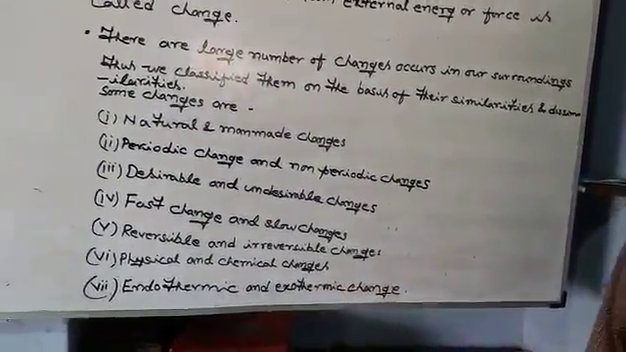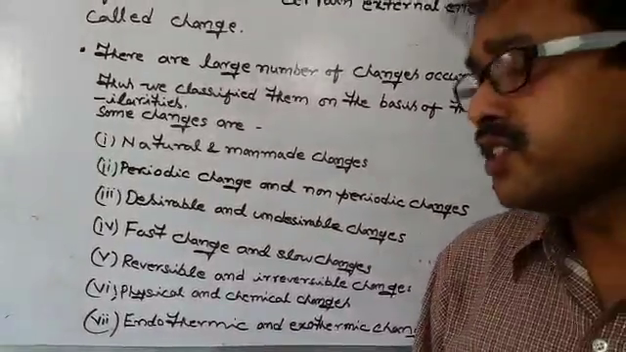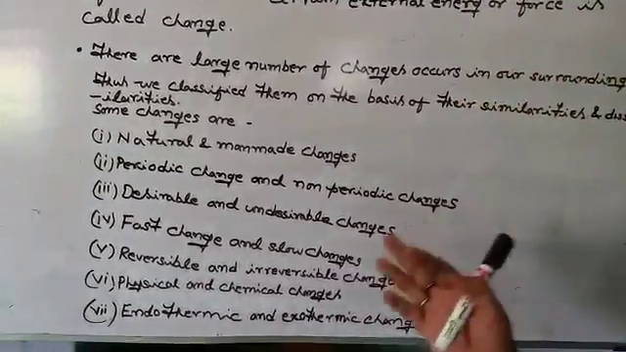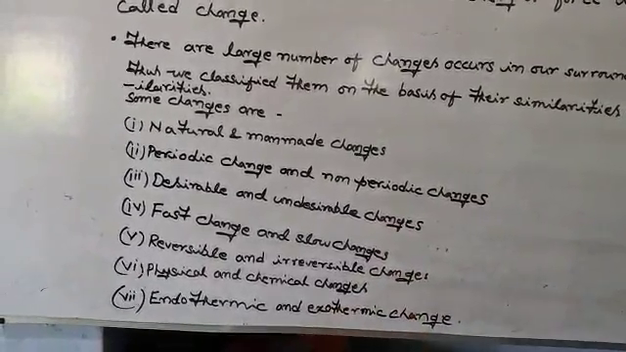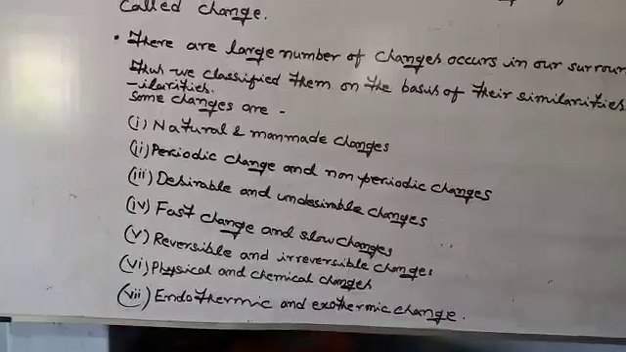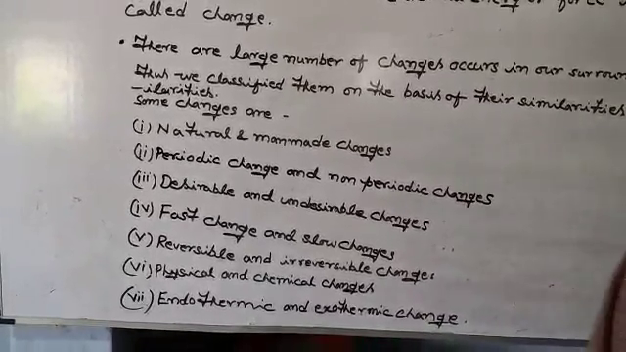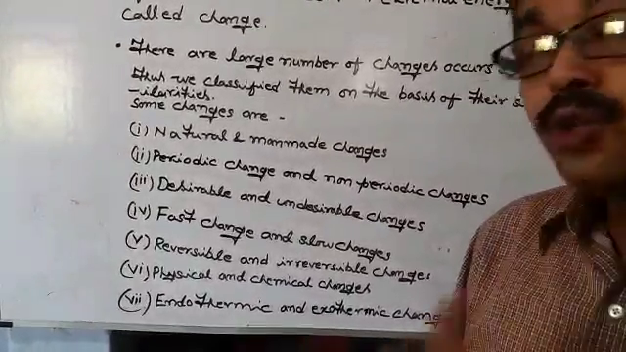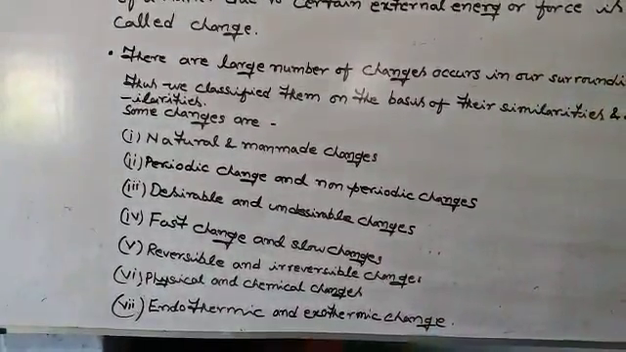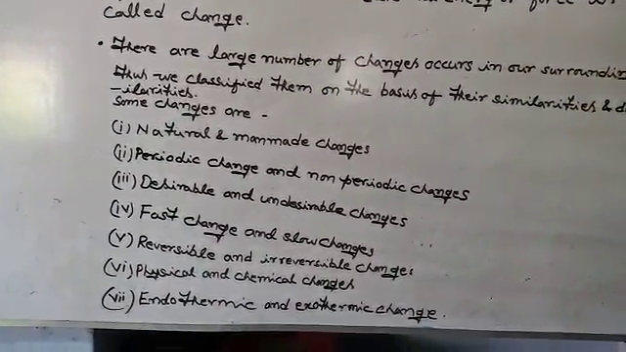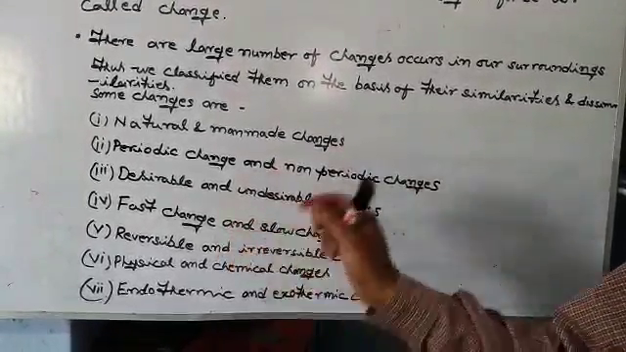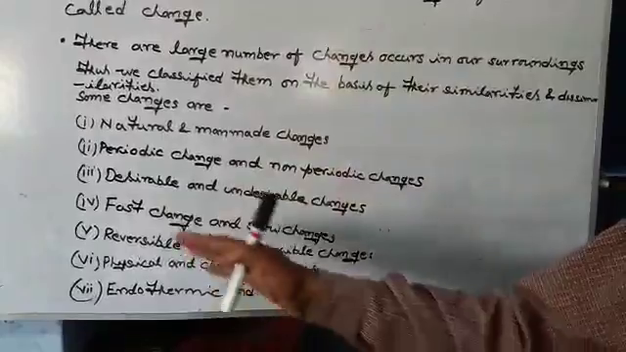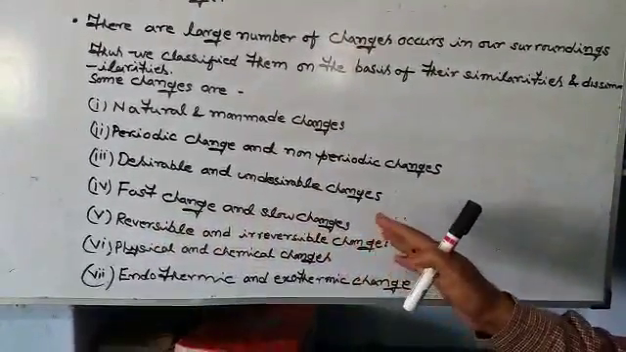Now, what is endothermic change? The change which is accompanied with the absorption of heat energy from the outside is called endothermic change. On the other hand, there are some changes which occur accompanied with the evolution of heat energy, called exothermic changes. There are different kinds of changes, but most of the changes can be categorized into physical changes and chemical changes.